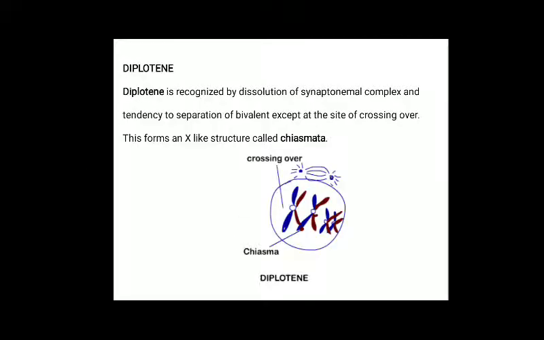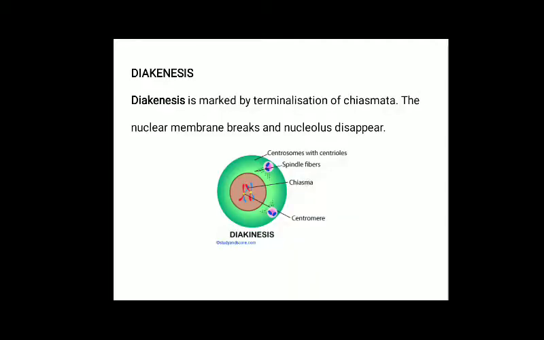Then diplotene. Diplotene is recognized by the dissolution of the synaptonemal complex and the tendency of the bivalents to separate, except at the sites of crossing over. This forms an X-shaped structure called chiasma. In this we observe the X-shaped structure chiasma. The last subphase of prophase 1, that is diakinesis, is marked by terminalization of chiasmata. The nuclear membrane breaks and the nucleolus disappears.